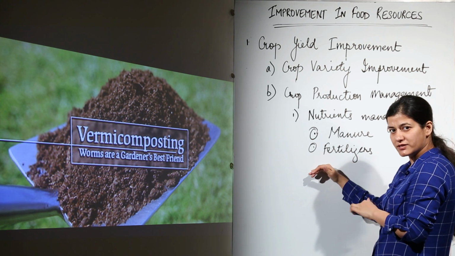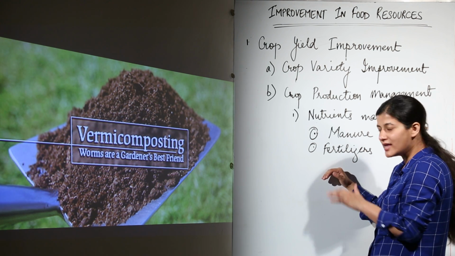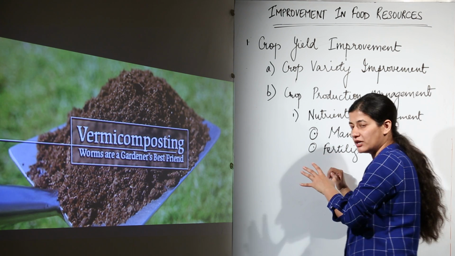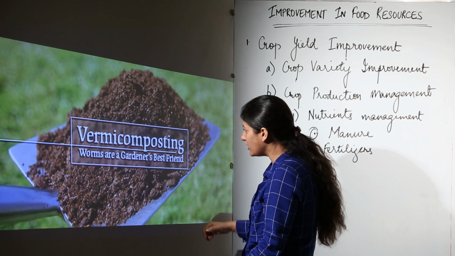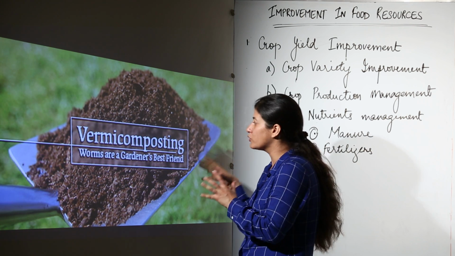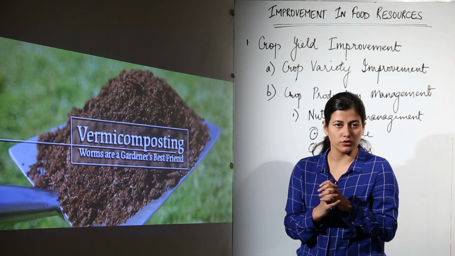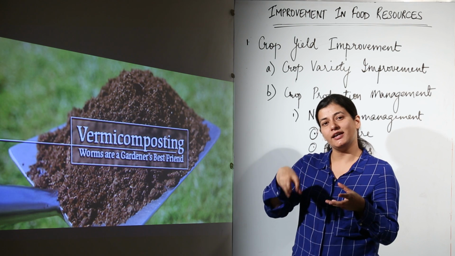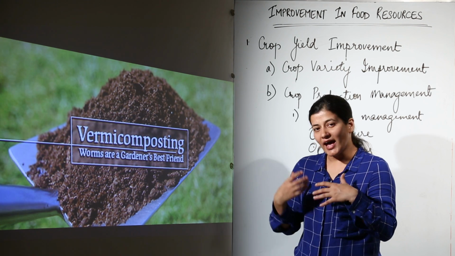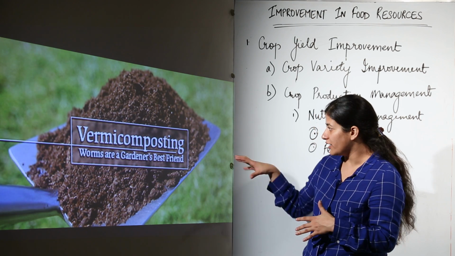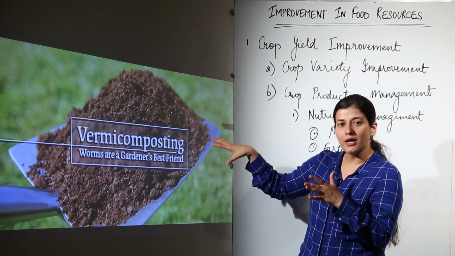Now keep in mind that fertilizers are artificial ones and the manure which we are talking about is an organic concept basically. Now in manure we have the example of vermicomposting. Now what is a compost? Compost is something where we have dead and decaying matter thrown into a pit and it decays on its own and gets converted into manure, and that's what we see in the case of vermicomposting.